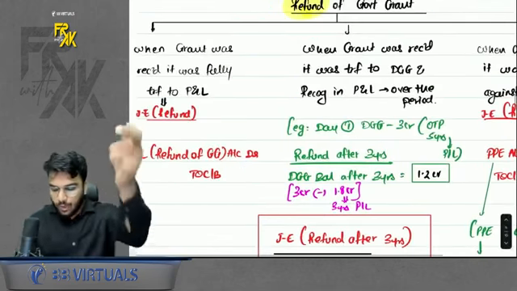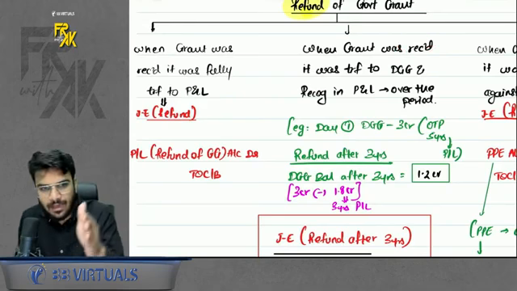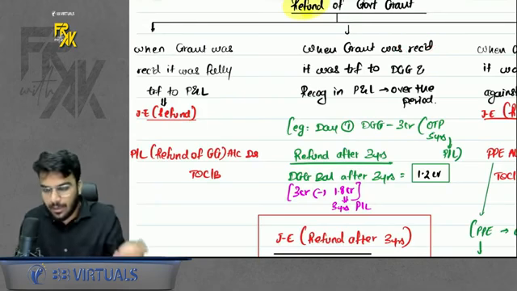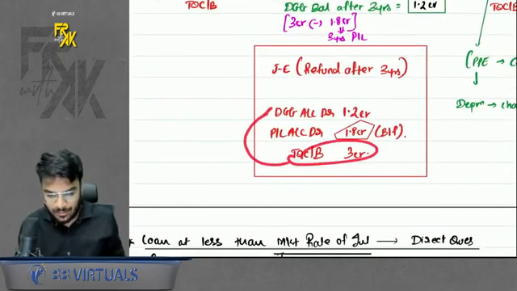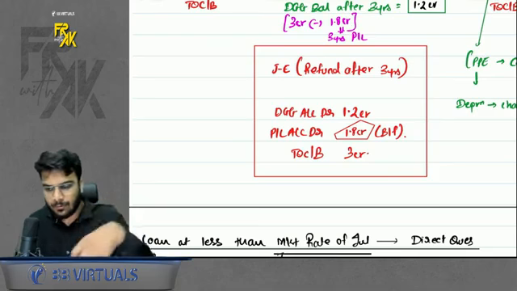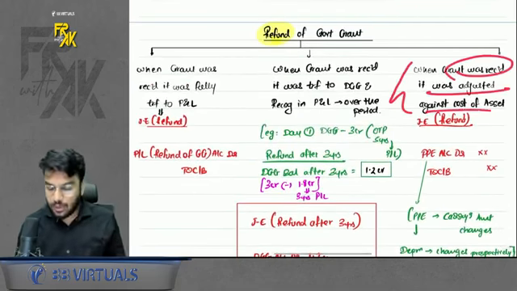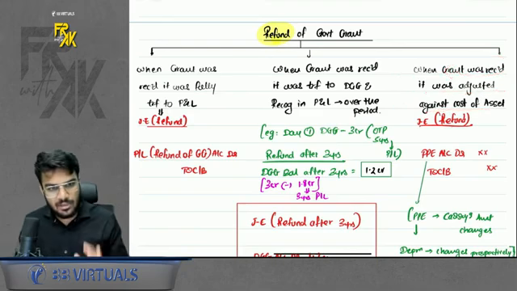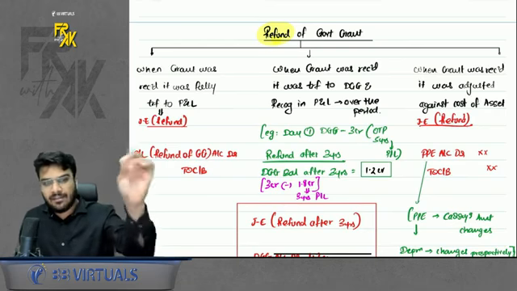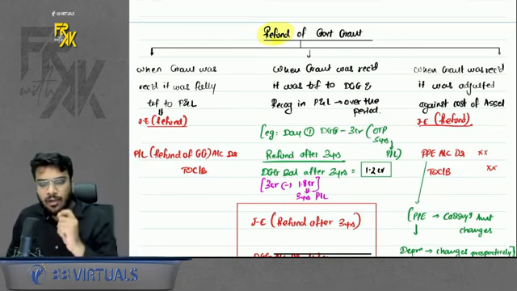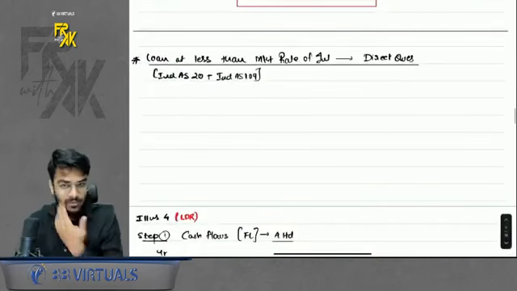That means if on the receipt of government grant, you transferred it to DGG and you were transferring it to profit and loss over the period, and if it becomes refundable in between, the refund first writes off the full DGG balance, and then the balancing figure will be transferred to profit and loss. Simple. Achha. What if when you received the grant, you adjusted the cost of the asset? So the refund also will be adjusted from the cost. Like when you received it, you reduced the cost of the asset. Now while refunding, you will increase the cost of the asset. As simple as that. Okay, this was the case of refund.